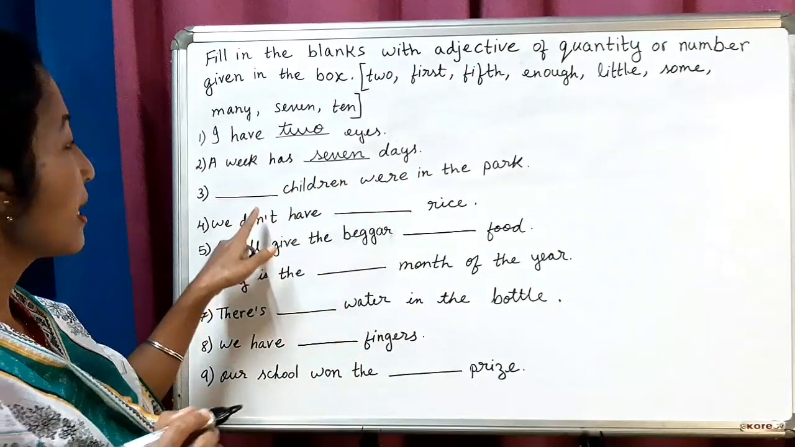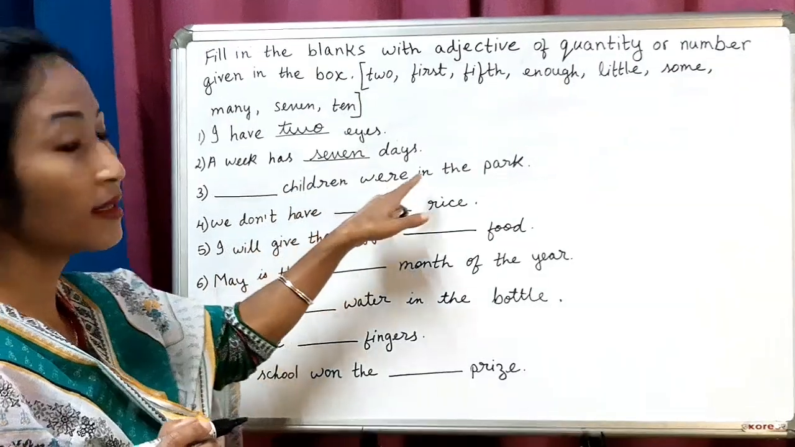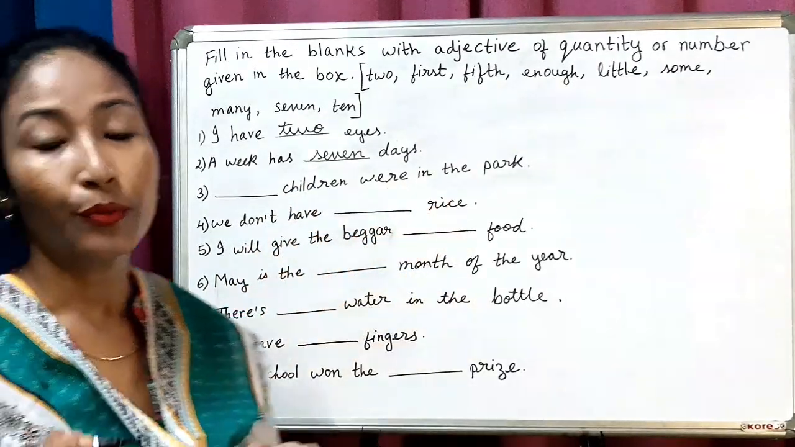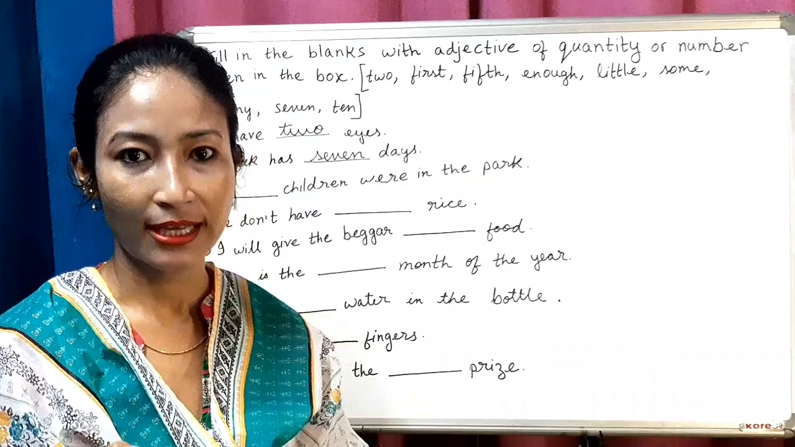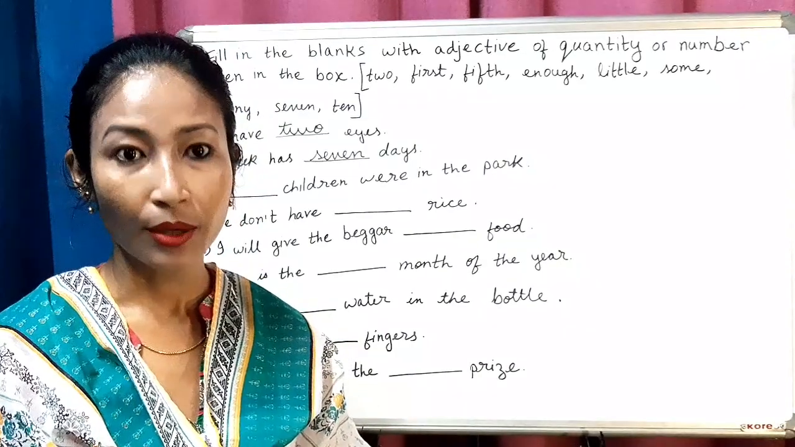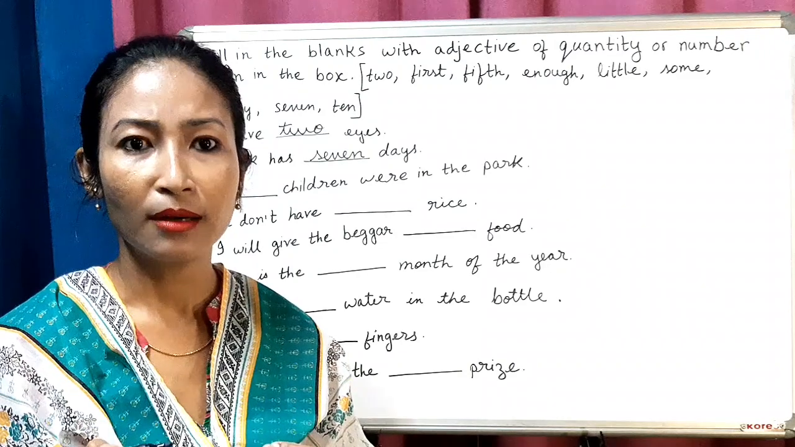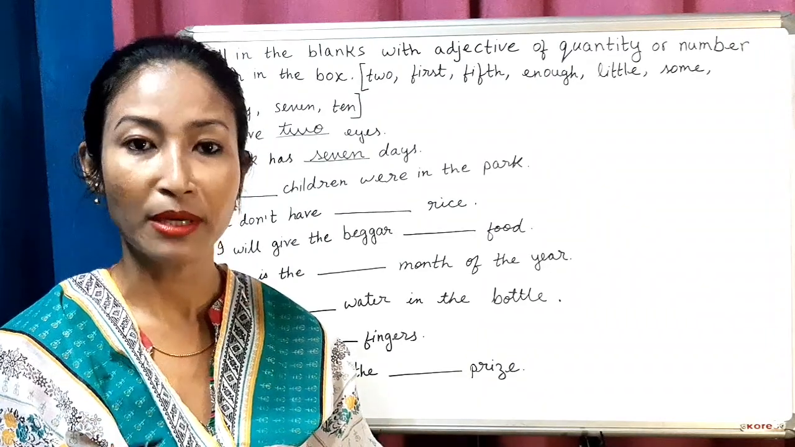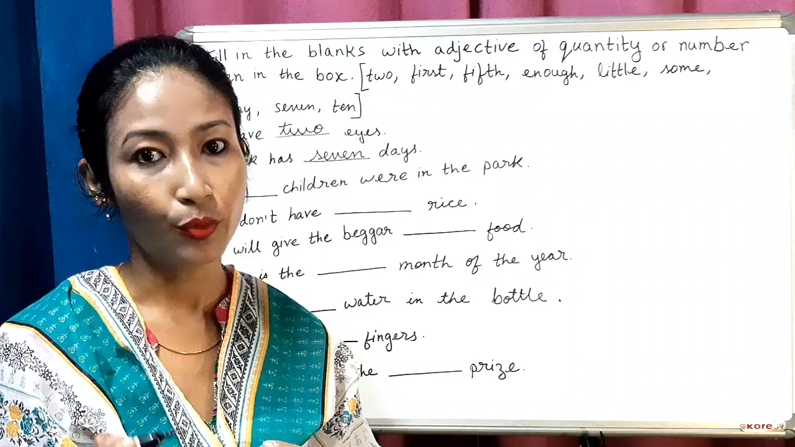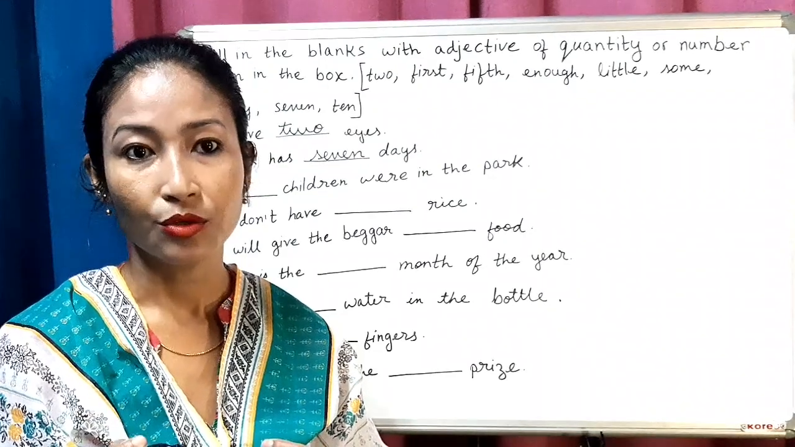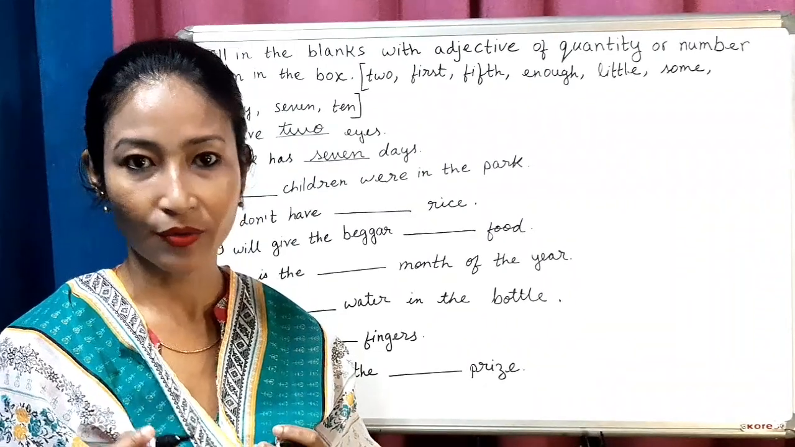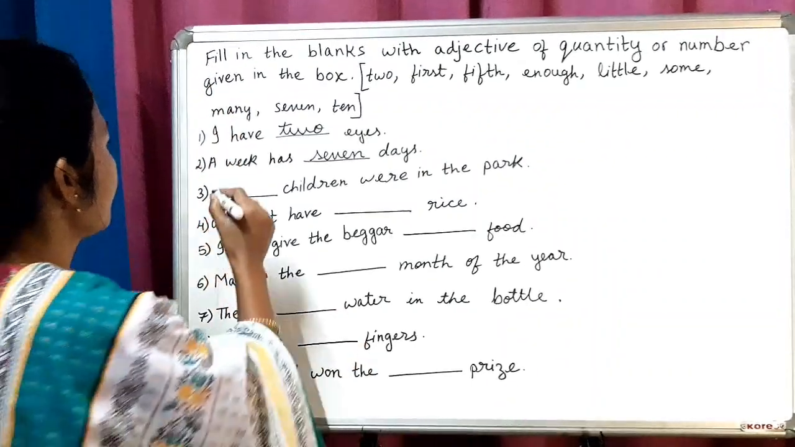Now next, dash children were in the park. So now when we go to the park, we cannot tell the exact number. Okay, we can just assume. We can say that maybe there were 50 children, maybe there were 100 children. So we cannot tell the exact number. So we will use many. Alright, many.